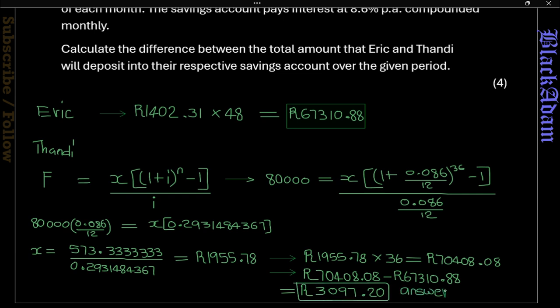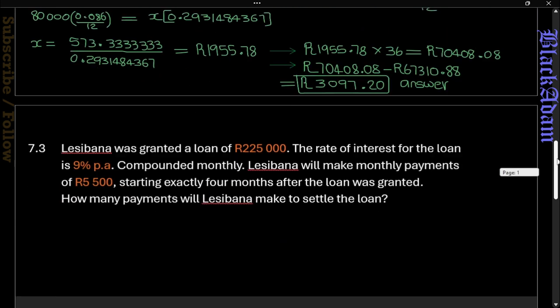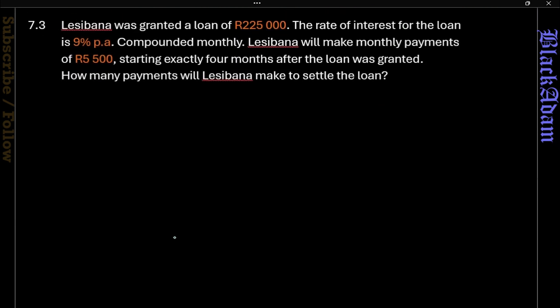Then we have to move on to the last question. The question is for Lesibana, who has a loan of 225,000 and hasn't paid for 4 months. So that means 4 months.